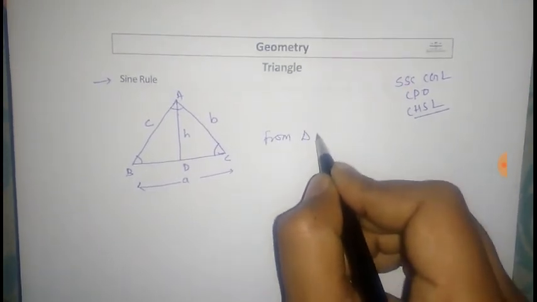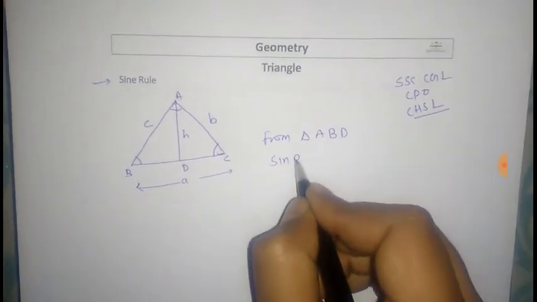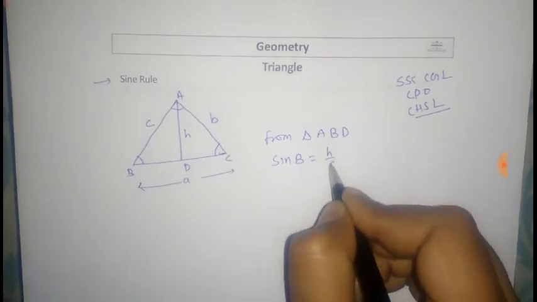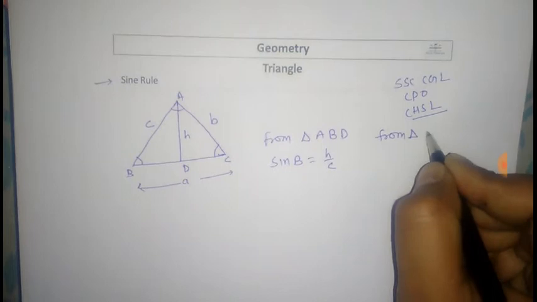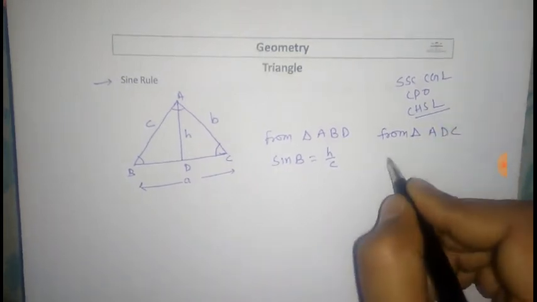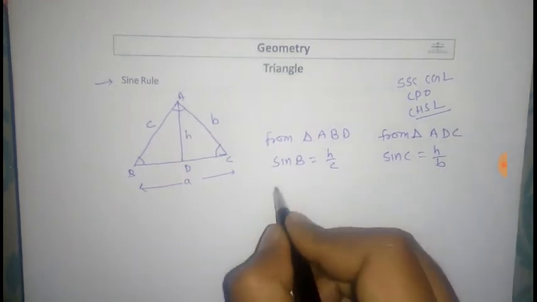Then from triangle ABD, sine B is equal to H by c. And from triangle ADC, sine C is equal to H by b.